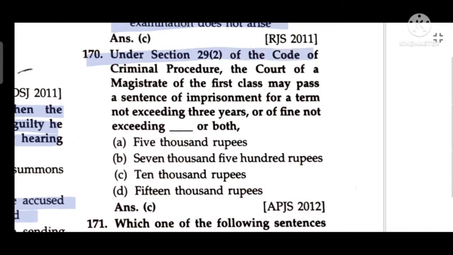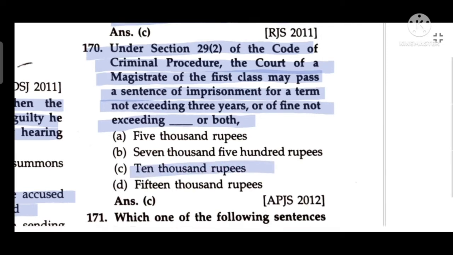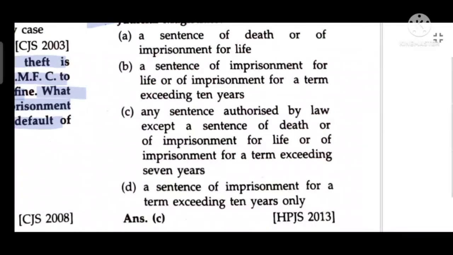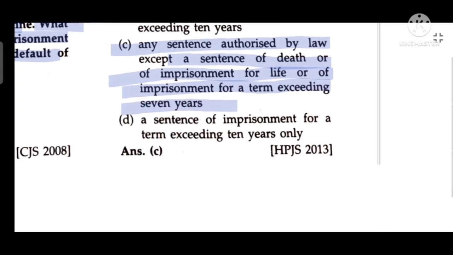Under section 29 clause 2 of C.R.P.C., the court of a magistrate of first class may pass a sentence of imprisonment for a term not exceeding 3 years or fine not exceeding 10,000 rupees, or both. Which one of the following sentences may be passed by the court of chief judicial magistrate? Any sentence authorized by law except a sentence of death or imprisonment for life or imprisonment for a term exceeding 7 years.